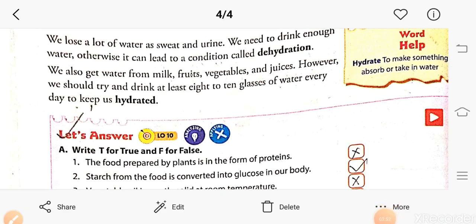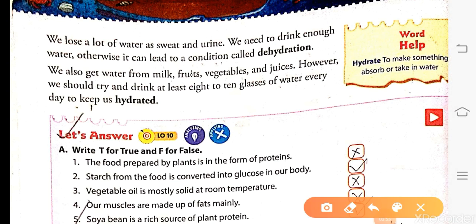What happens if we don't receive water, or what happens when there is a lack of water in our body? How do we lose our water? We lose our water through sweat and urine. Whenever we go in a hot climate, our body sweats. So through sweat and urine we lose water, and when there is not enough water to drink and we are continuously losing water from our body, such a condition is called dehydration.